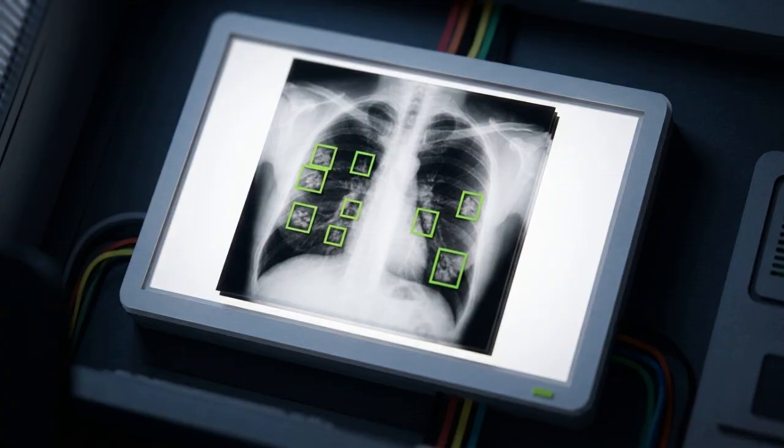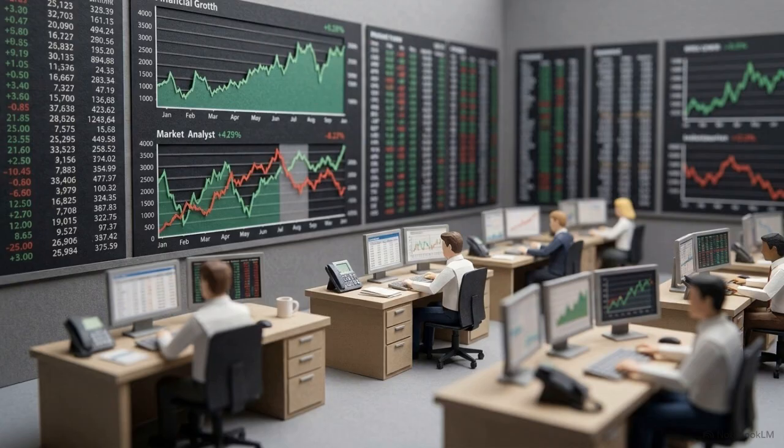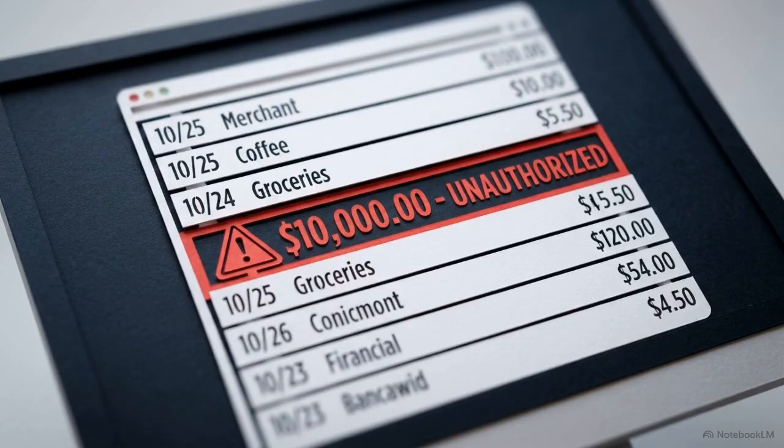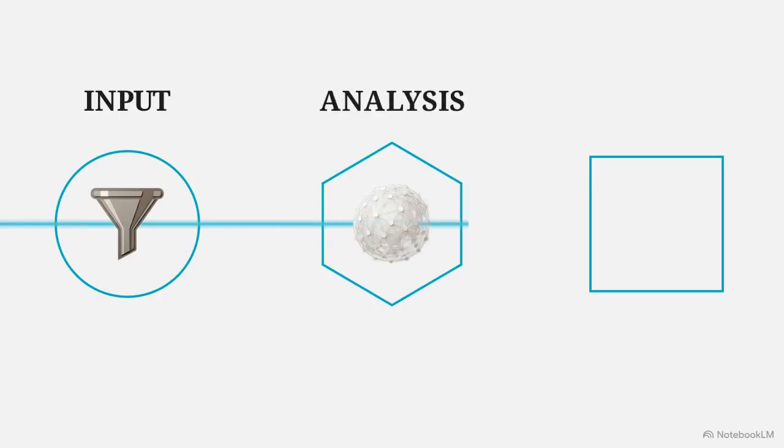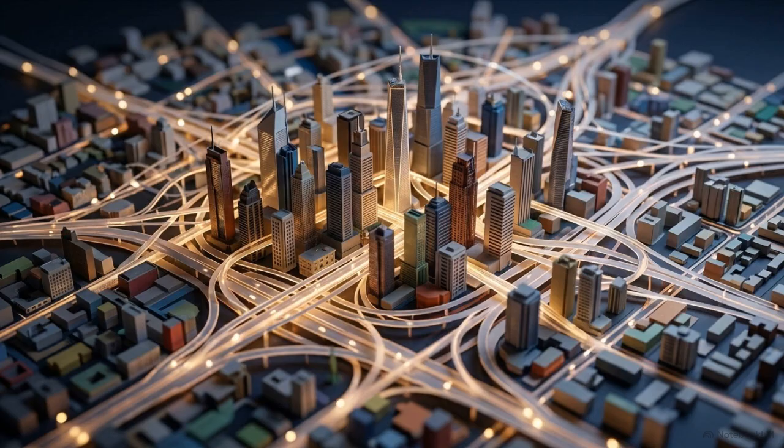AI assists medical professionals by scanning thousands of MRI and X-ray records to detect the early features of disease. Global banks apply this exact framework to process millions of daily transactions, instantly identifying anomalous spending patterns to halt financial fraud before it clears. The core logic never changes: input, analysis, prediction. But the sheer speed and scale of that processing transforms a basic statistical tool into an invisible global utility.